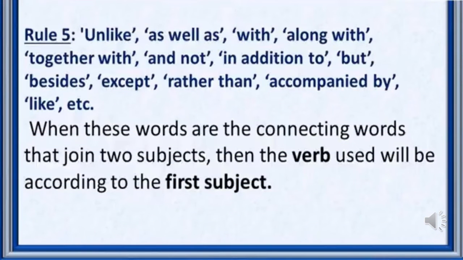Rule 5. Unlike, as well as, with, along with, together with, and not, in addition to, but, besides, except, rather than, accompanied by, like, etc. When these words are the connecting words that join two subjects, then the verb used will be according to the first subject.